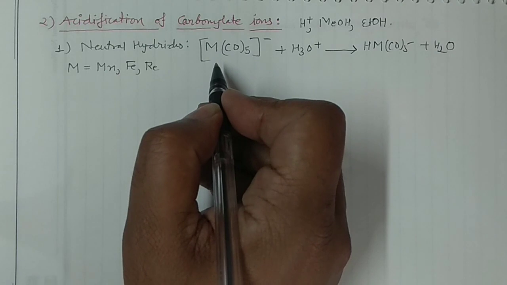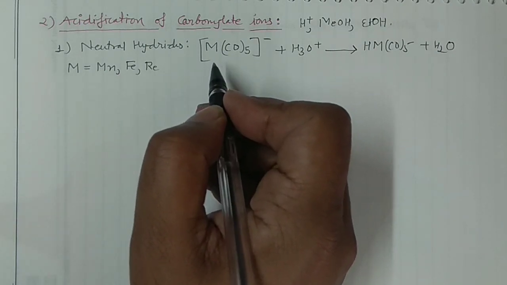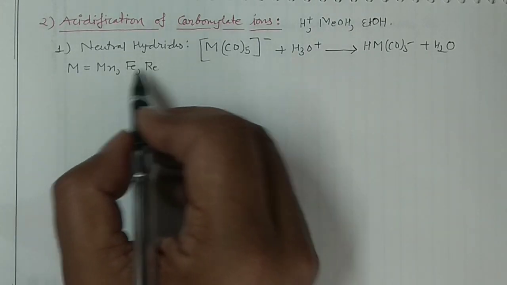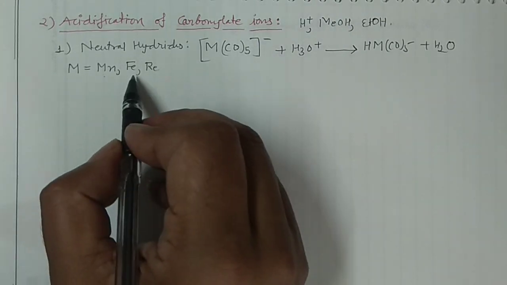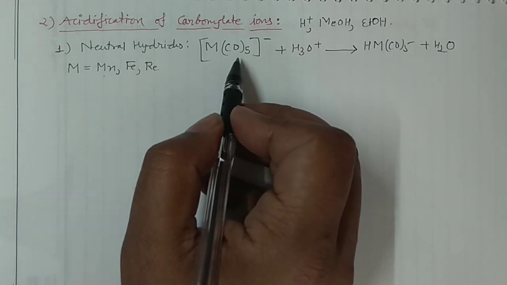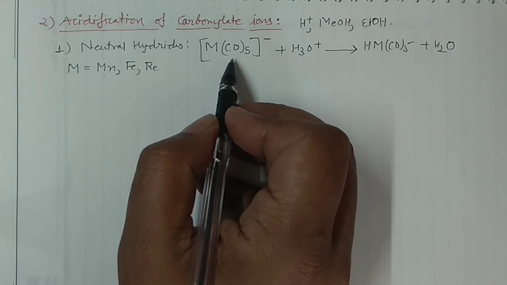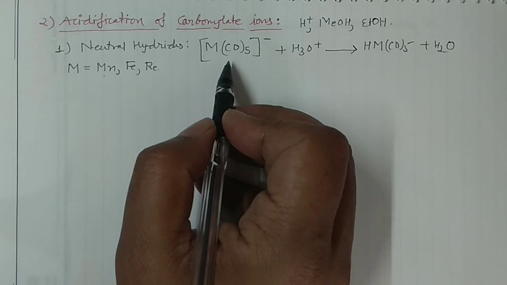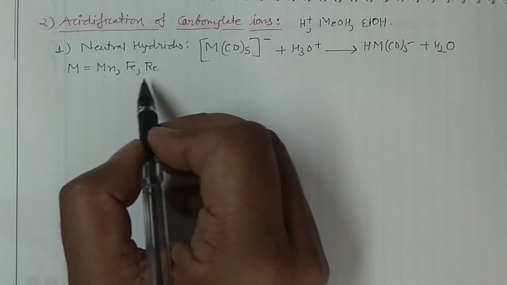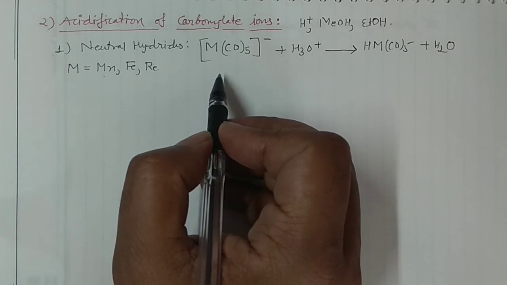Not necessarily, it may be 4 also, right? But for these metals, manganese, iron and rhenium, the coordination number is generally 5, but it may also fall to 4. So it is not necessary that the coordination number will always be 5. However, in certain books they write the general equation in that form and then write the coordination number 5, but it does not make much sense actually.